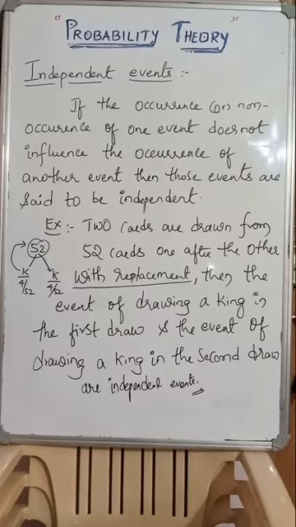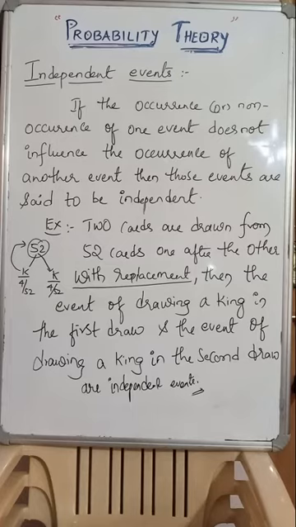So that is the meaning of dependent. But in this case we are talking about independent events: the occurrence or non-occurrence of one event does not influence the occurrence or non-occurrence of another event in subsequent trials, then those events are said to be independent.